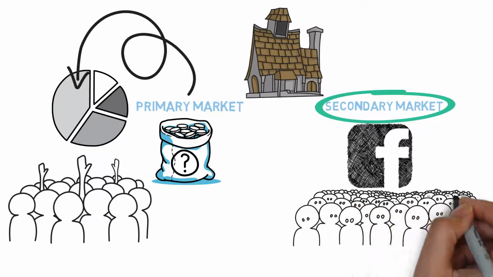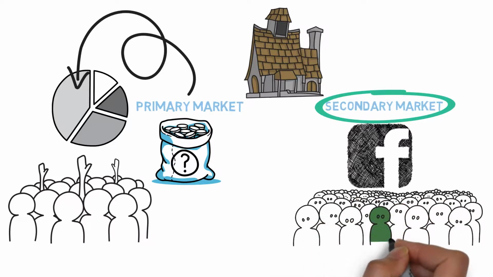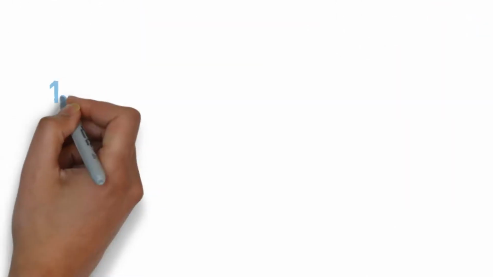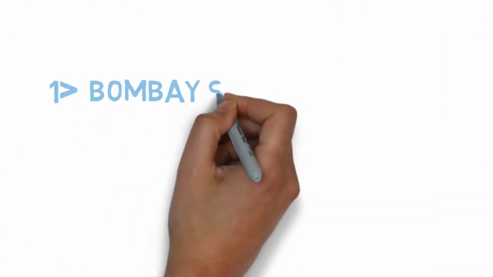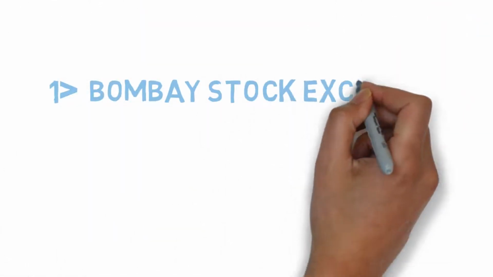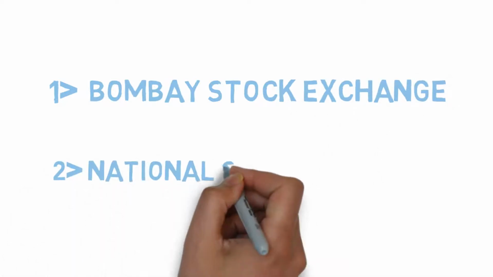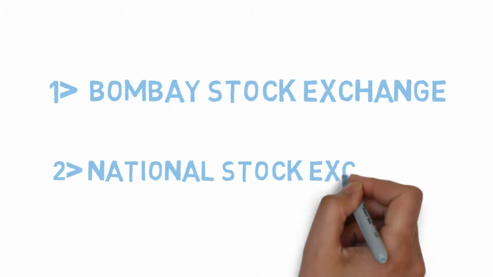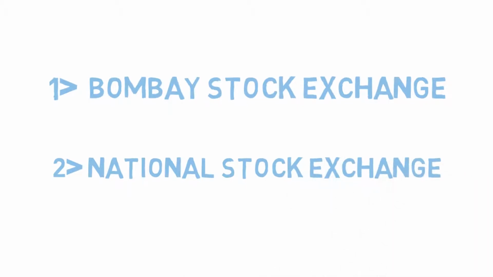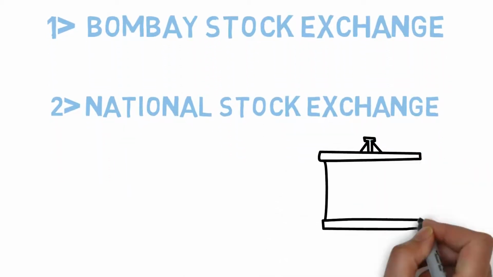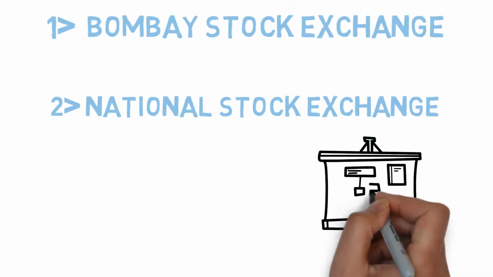Almost every big country has its own stock exchange. There are two popular stock exchanges in India. One is the Bombay Stock Exchange, which has around 5,400 registered companies. The other is the National Stock Exchange, which has 1,700 registered companies. With so many companies registered in the stock exchange, if you want to observe overall whether the prices of the shares of the companies are moving up or down, how do we view this?